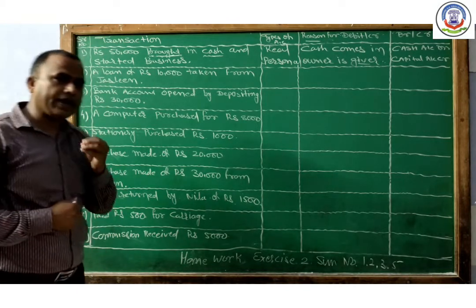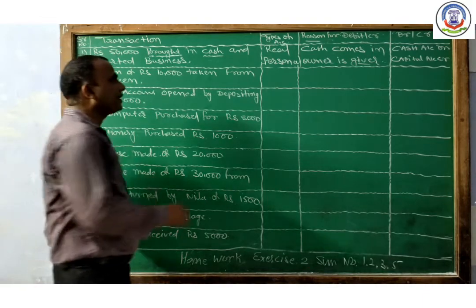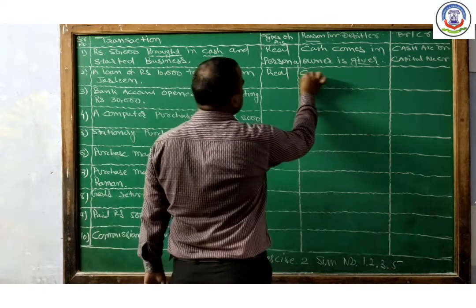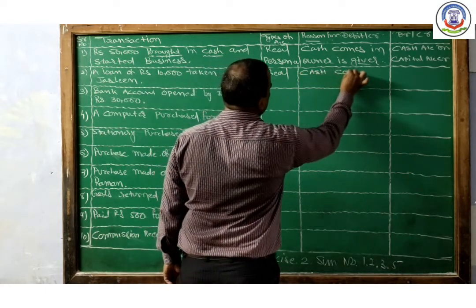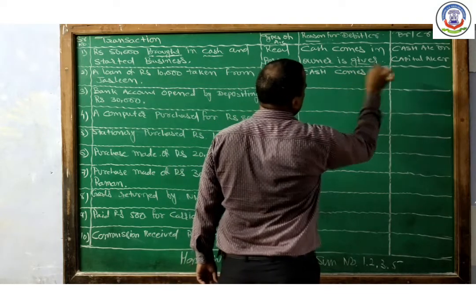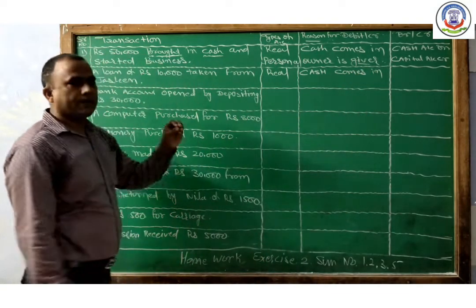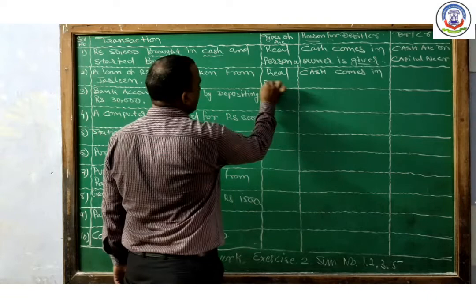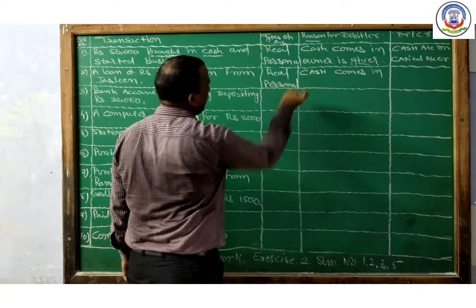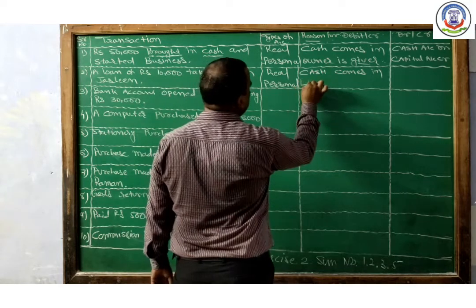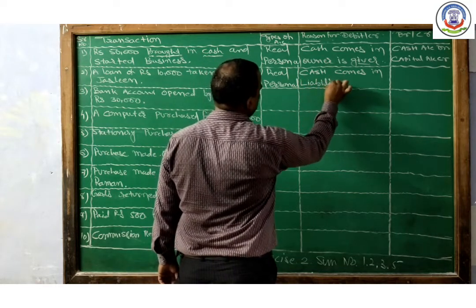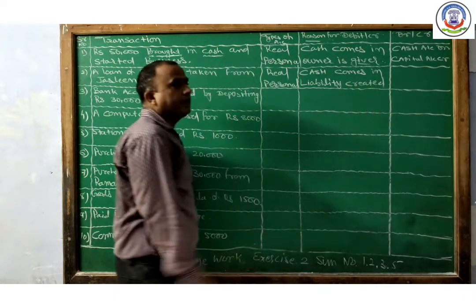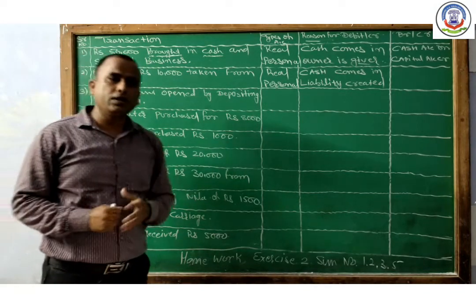First, cash comes into our business, so cash account is affected, and cash is under the real account. Next, our liability is created, so the personal account is affected. Jasleen is the giver, so we can say Jasleen gives benefit to the business.